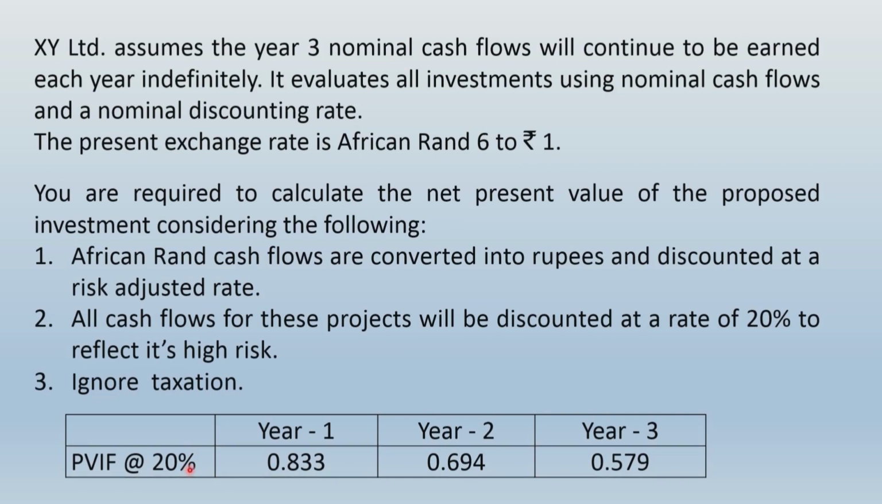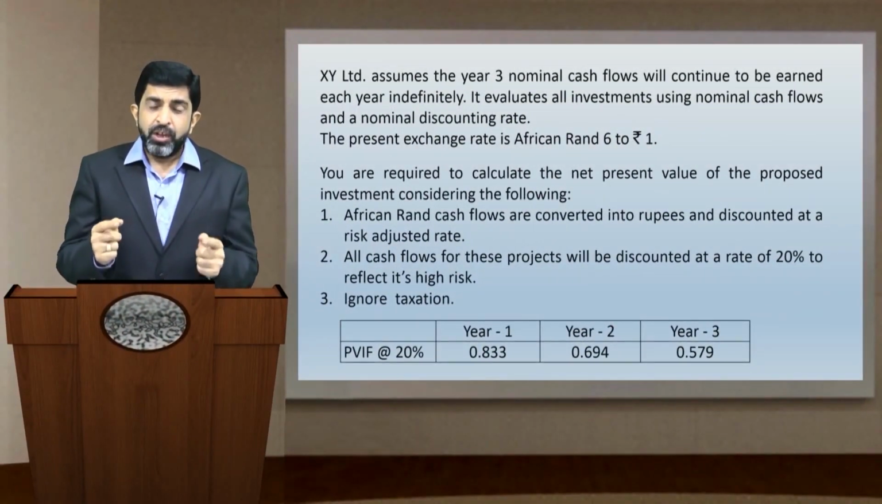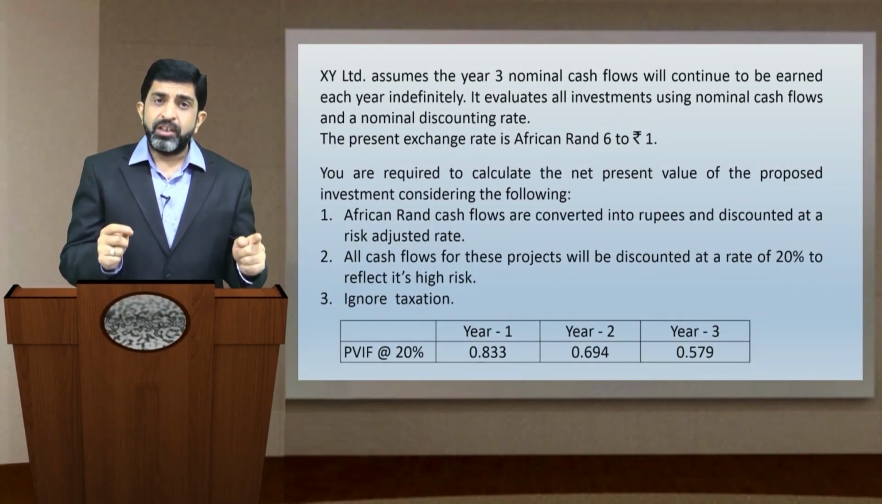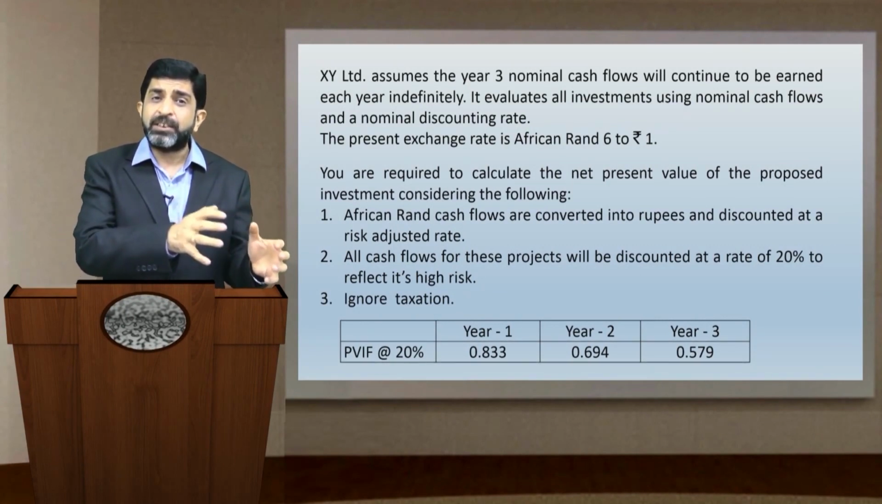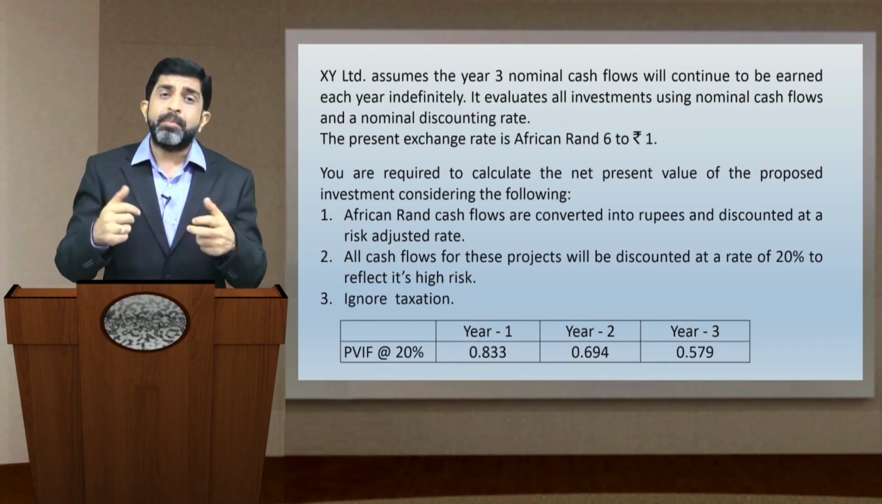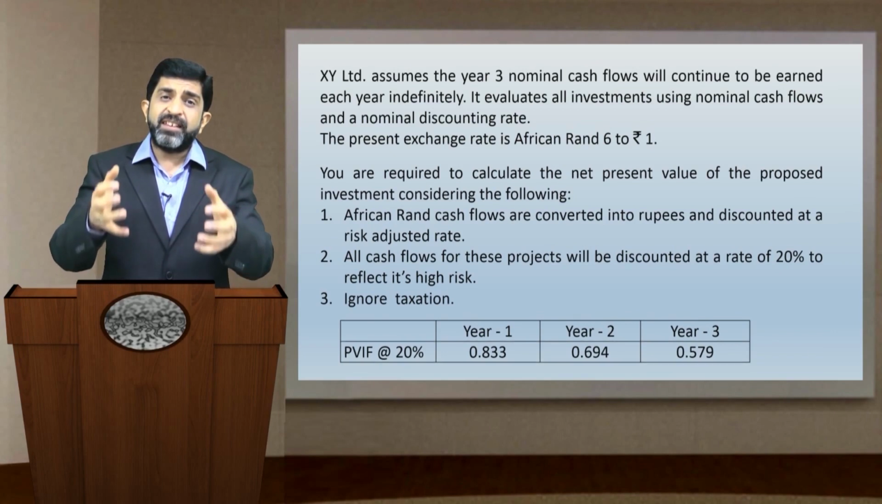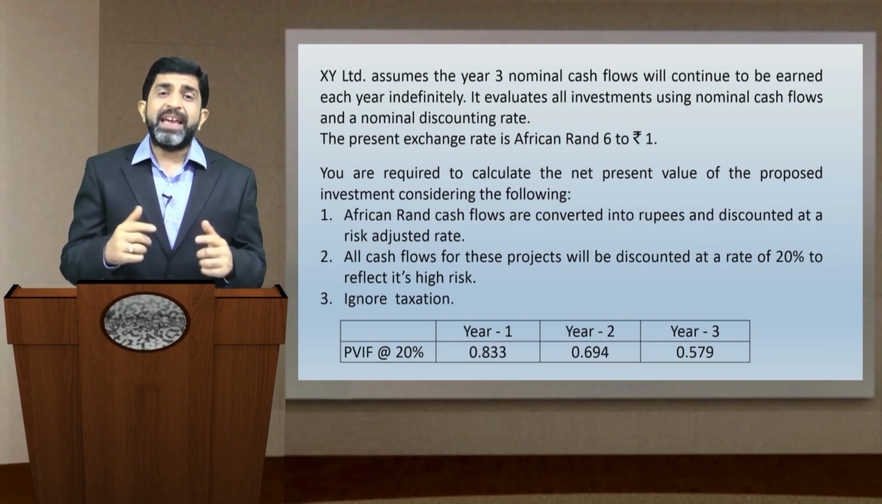Now, how do you proceed to answer this question? Let us first plan the whole solution. For this purpose, let us first look into what the question is asking you to do. The question is suggesting an approach that the company would first convert all the African rand cash flows to Indian rupee cash flows and then apply a nominal discounting rate to bring these cash flows to their present values to take the decision. Now, what is needed?